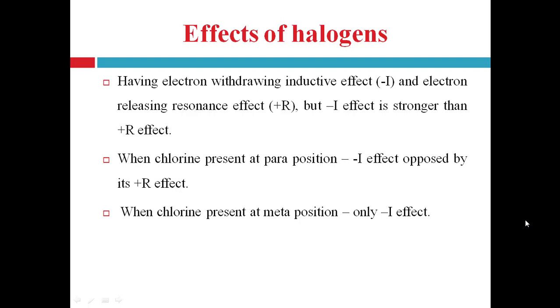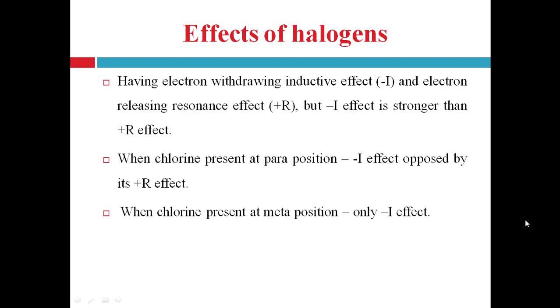But when chlorine is present at meta position, it operates only electron withdrawing effect, right, so that carboxylate ion becomes much more stabilized, right, and therefore metachlorobenzoic acid is stronger than para-chlorobenzoic acid, right. Orthochlorobenzoic acid is stronger than both meta and para isomers due to ortho effect, as we discussed, right.